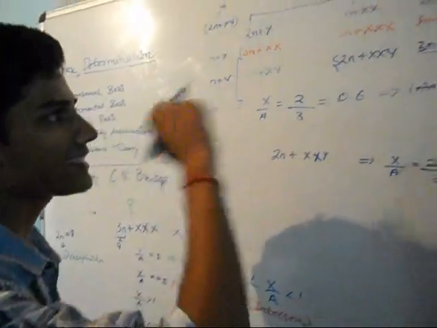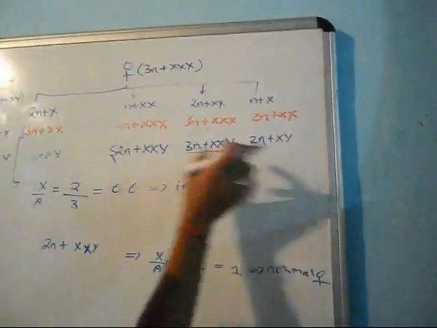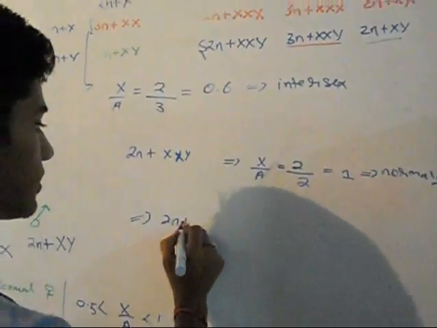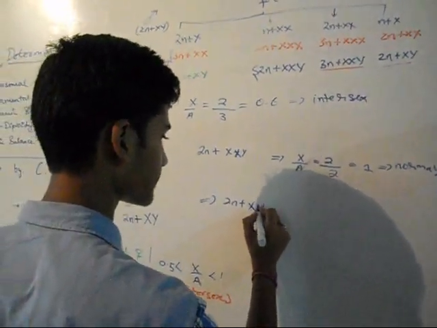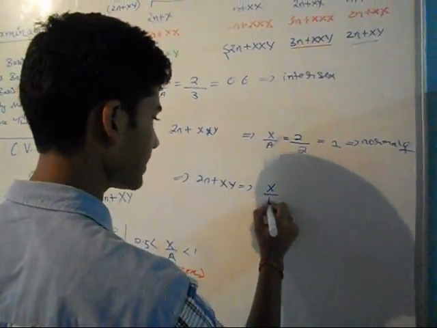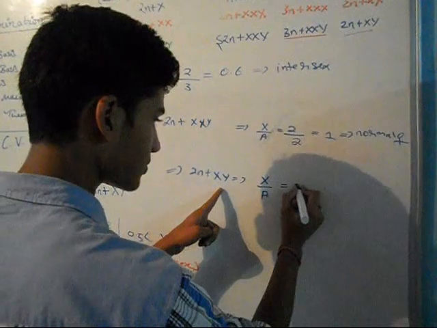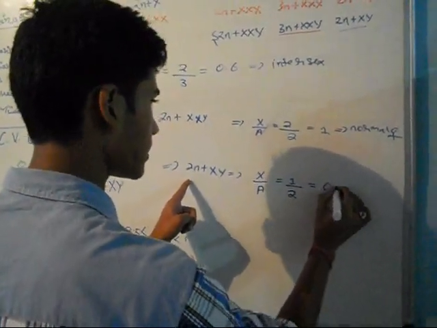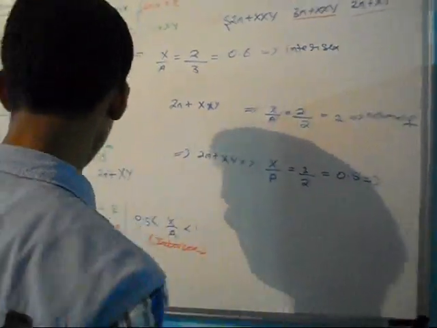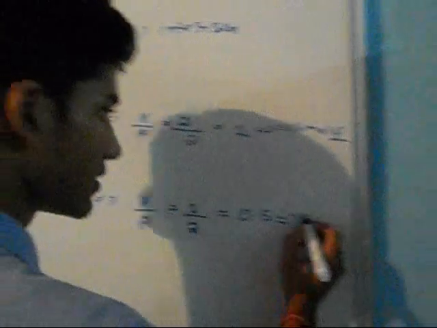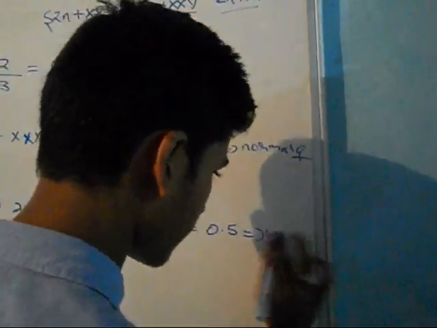Now let me take this condition over here, 2n plus xy. The X by A ratio will be, there is only one X chromosome and it is a diploid, so it will be 0.5. This one will be a normal male. Finally we get a normal male.